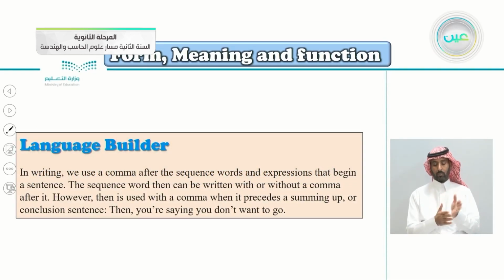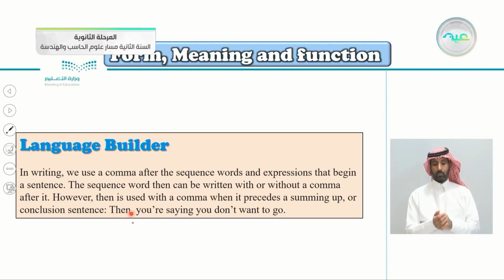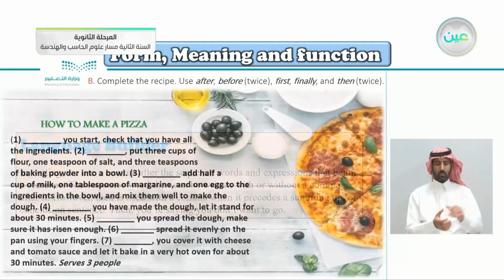Language builder here, another one. In writing, we use a comma after the sequence words and expressions that begin a sentence. The sequence word then can be written with or without a comma after it. However, then is used with a comma when it precedes a summing up, or a conclusion sentence. Then, notice here the comma, then you're saying you don't want to go. So use the comma if you're concluding something.